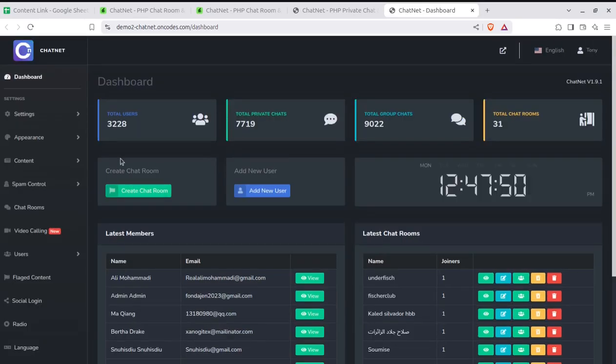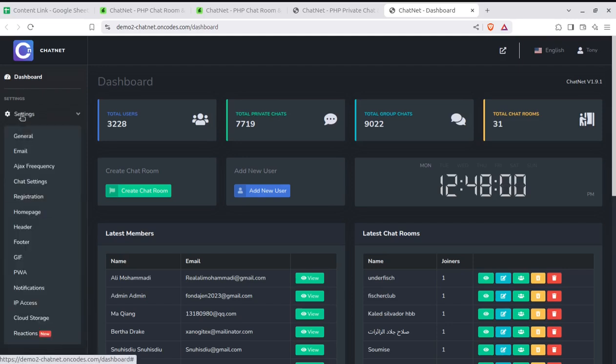So let us go to the admin dashboard so that I can show you the best things in this solution. So this is the admin. Consider yourself as the admin of the solution, I mean the owner of the solution, and you are controlling everything. In the first instance, we have to go to settings, and the dashboard is showing us the basic things about what is going on inside the system.